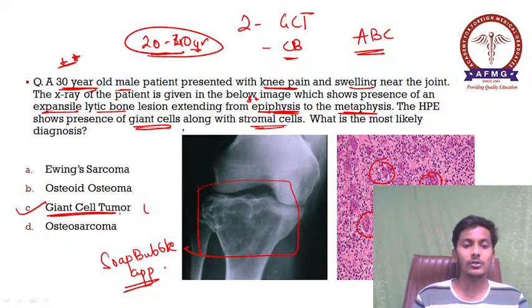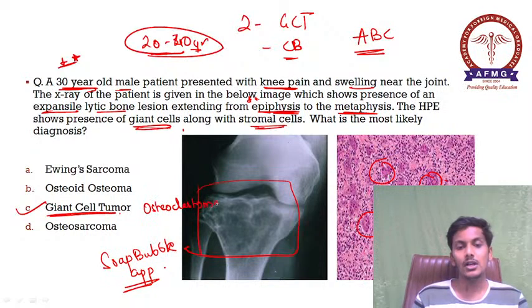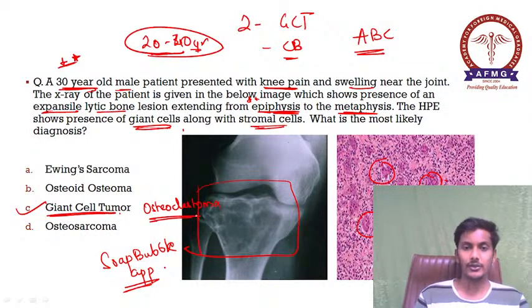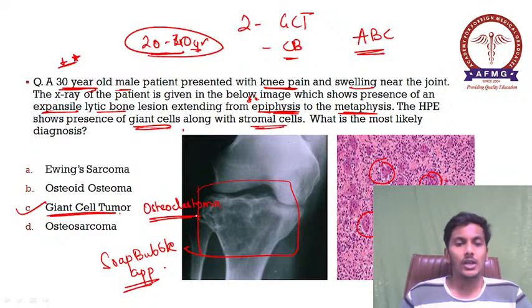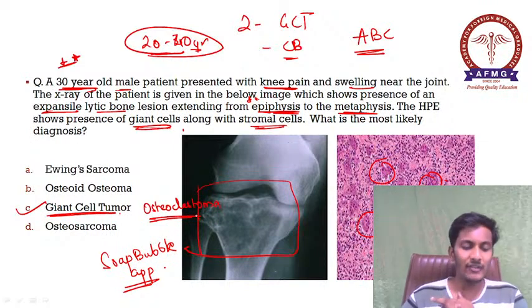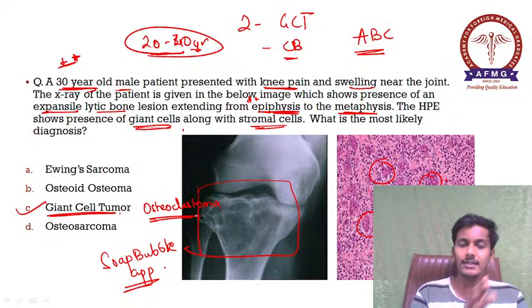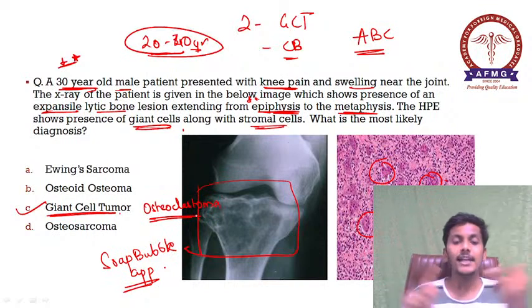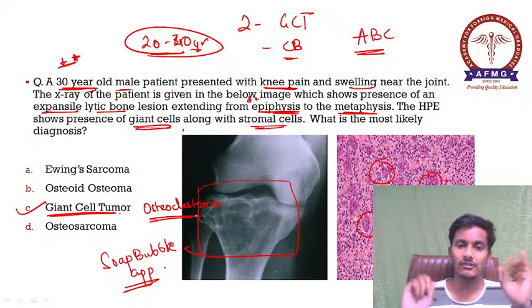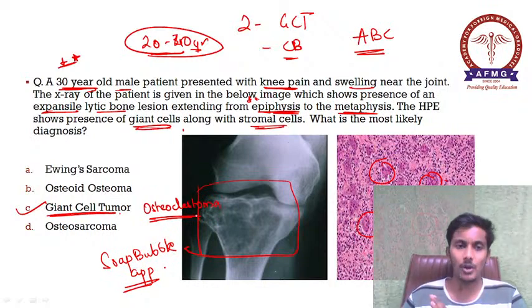Giant cell tumor is also known as osteoclastoma. Important cheez yaad rakhni. Okay, so please remember this. It is very much important. It is an epiphyseal tumor which starts in the epiphysis, extends up to the metaphysis. It presents on an X-ray as a soap bubble appearance, on histopathology with giant cells and stromal cell predominance.